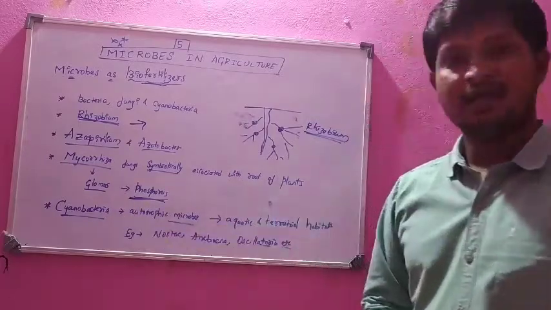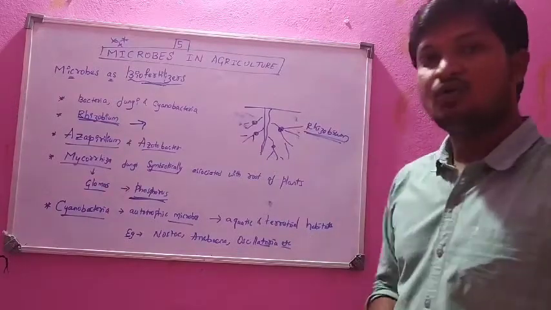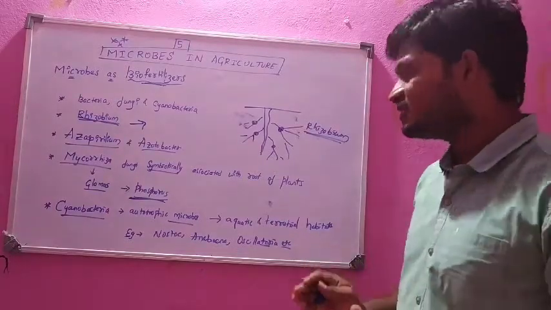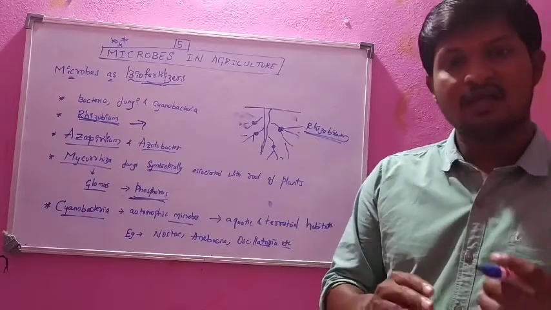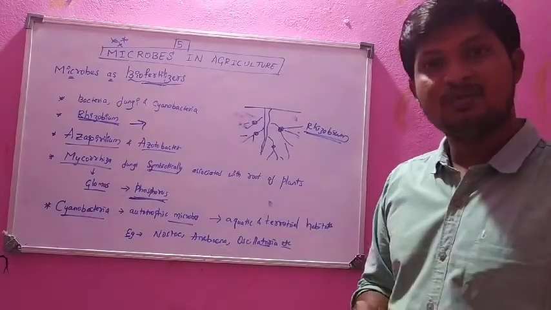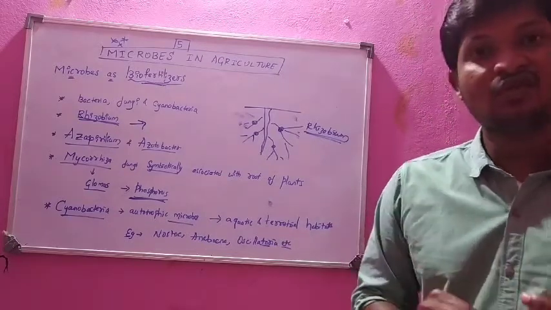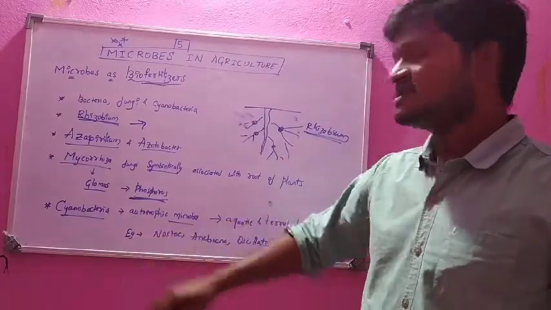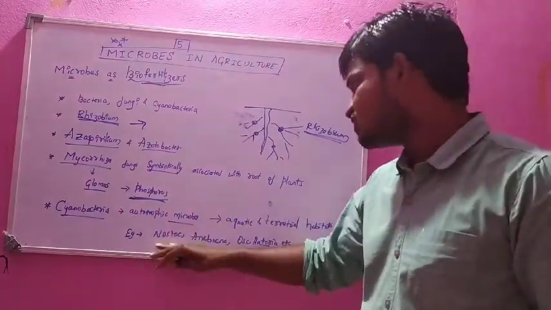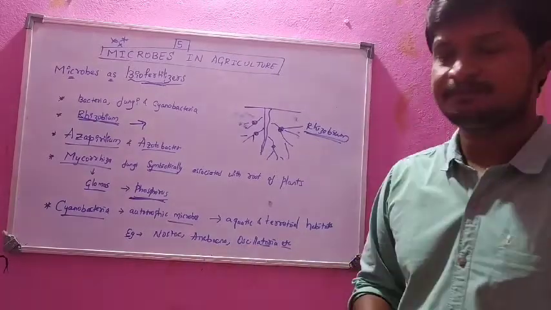These microbes fix a major amount of nitrogen, and they also give natural, organic manure to the soil and make the soil more fertile. Examples of cyanobacteria are Nostoc, Anabaena and Oscillatoria.